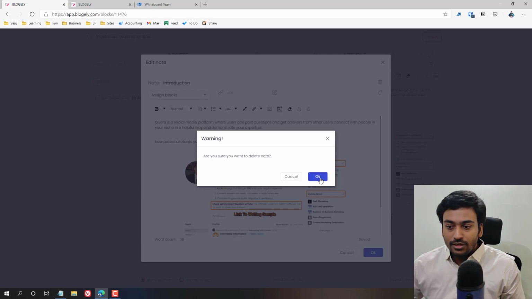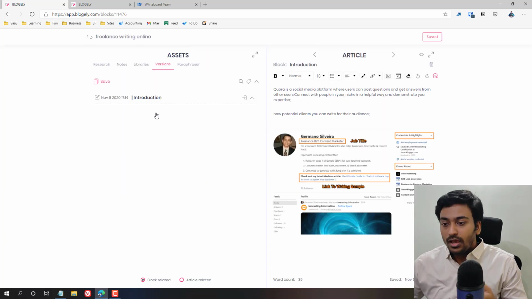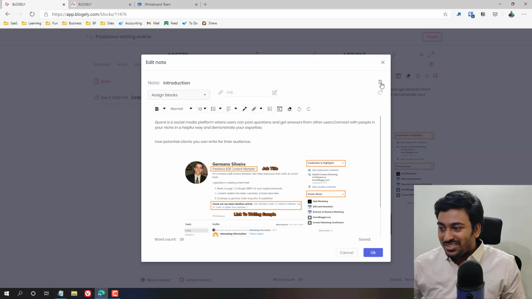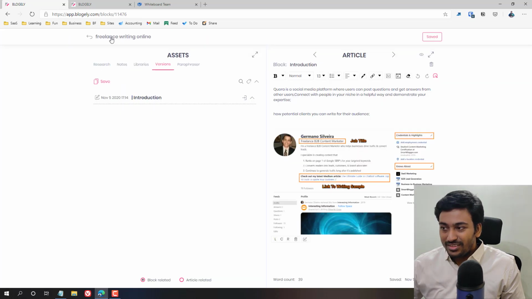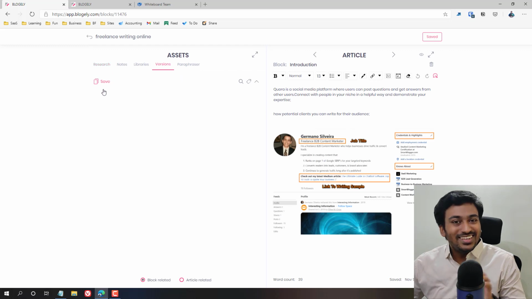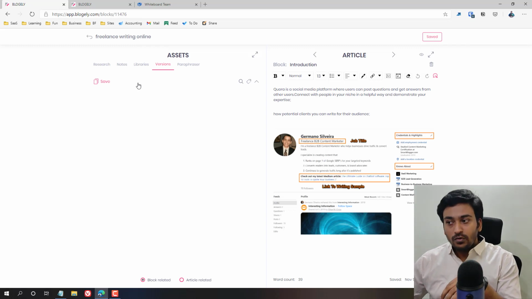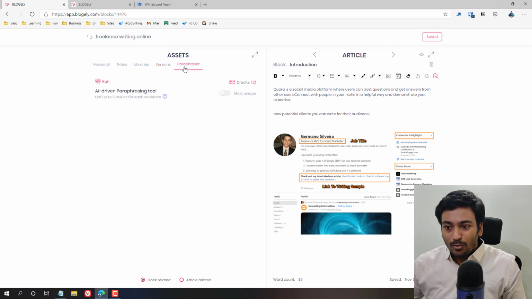I can delete the version if I want. You can see it goes away. Let me see it again. I think it's gone. Let me refresh and see. These are the things which make me mad sometimes, but okay, you can see it's gone. We need to do a refresh. That's what I found out in Blockly. Sometimes if something is not working, just click on save and try to hit a refresh. It might work most of the time.